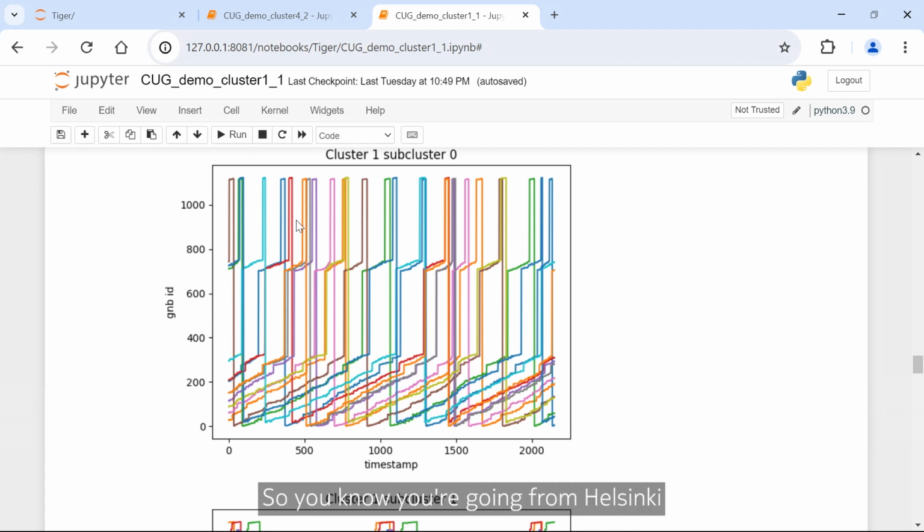So you're going from Helsinki to Espoo, looked at Nokia, came back to Helsinki, and then you picked up another group. You went to Nokia, saw the place, came back. So this is one type of cluster that we get.